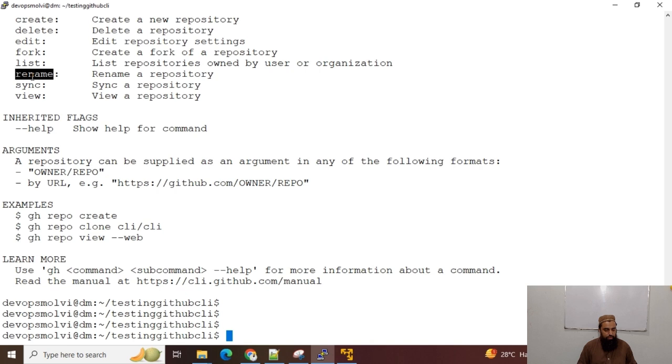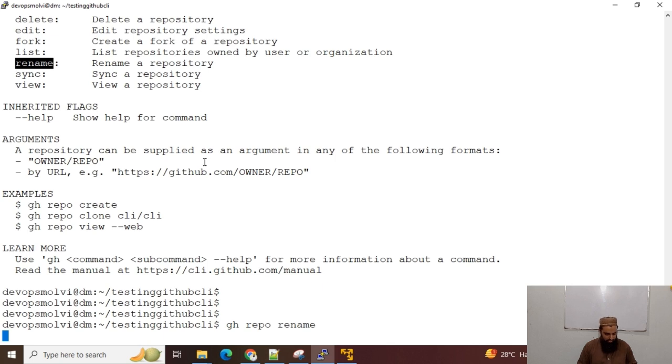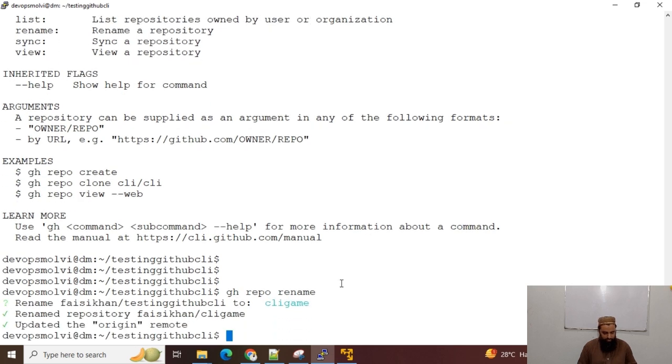For instance, if I want to rename it, then gh repo rename, and it says rename this to what? I would just type CLI game, and now it has been changed from testing GitHub CLI to CLI game.